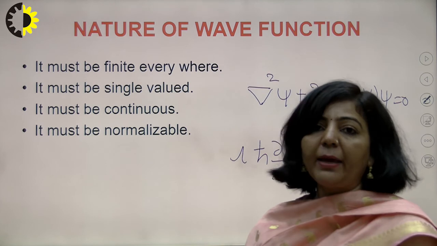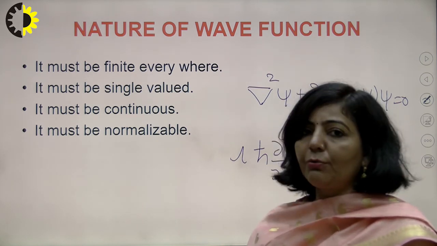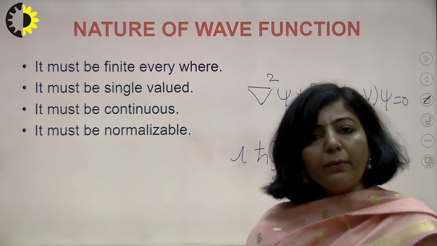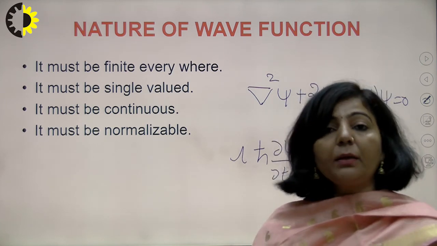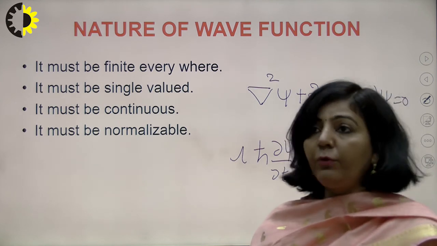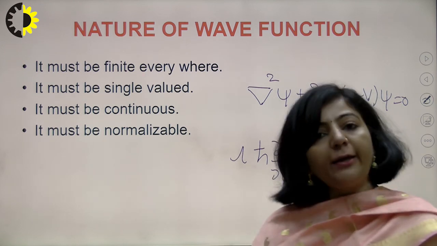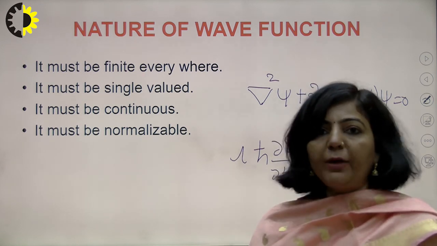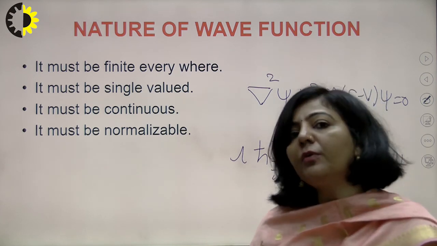How these equations are applied practically over a moving microscopic particle, we will discuss in the application of the Schrodinger equation. There is one application mentioned in your syllabus, which is a particle confined in a one dimensional infinite potential well. If a particle is confined in an infinite potential well and is a moving microscopic particle, it will be associated with wave nature.